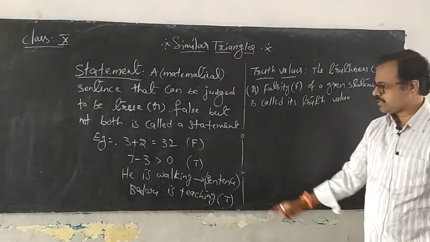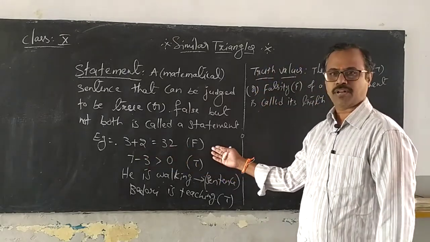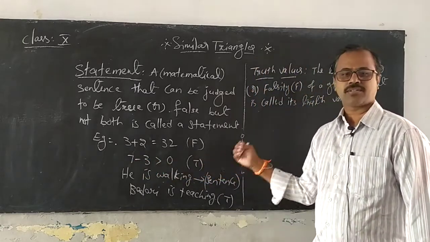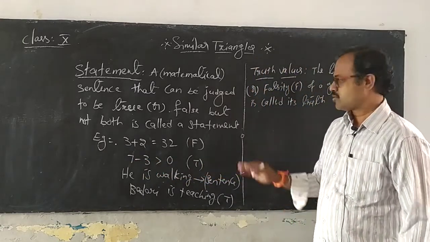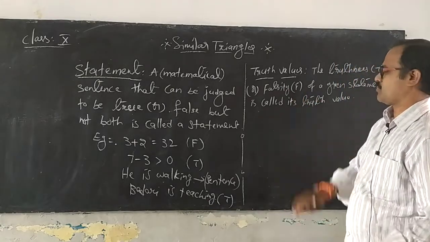So here, what is the truth value of 3 plus 2 is equal to 32? That is false. What is the truth value of 7 minus 3 greater than 0? That is true. Is it clear? So this is called the truth values of a given statement.